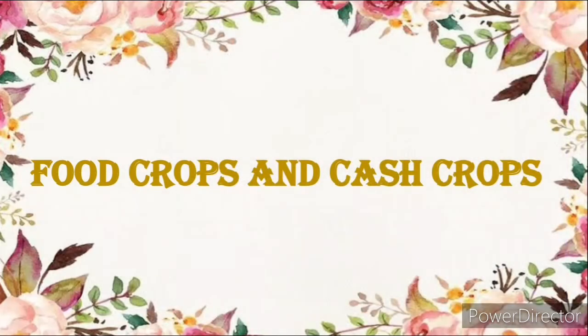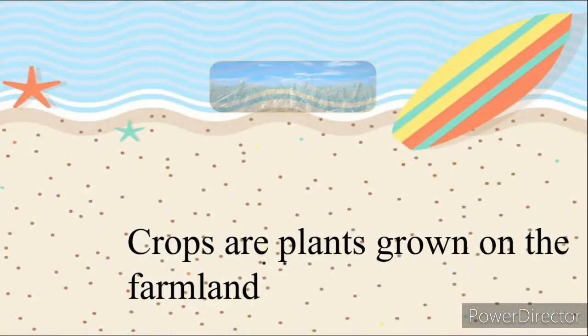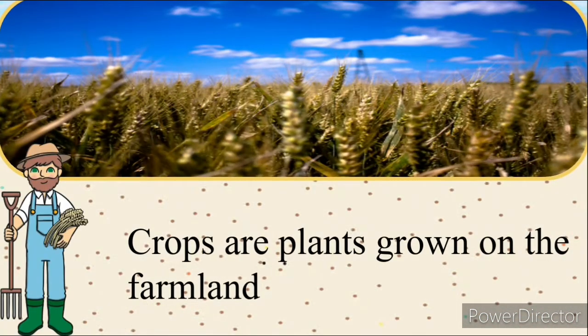Our topic today is food crops and cash crops. Crops are plants grown on the farmland. Plants that are grown on the farmland are called crops.